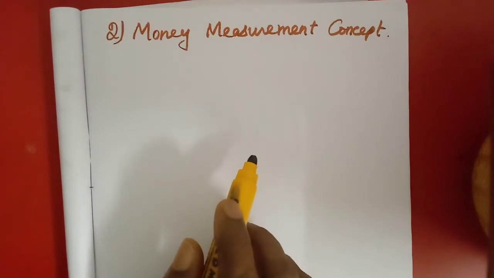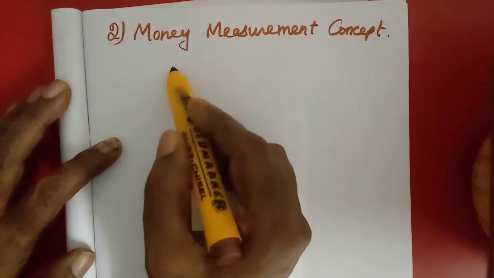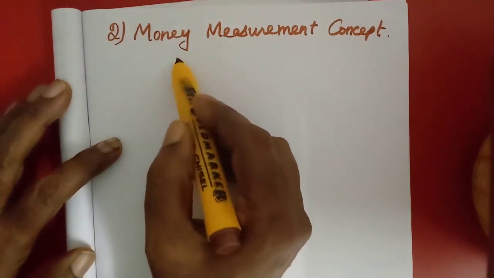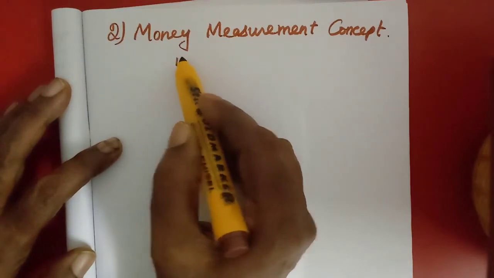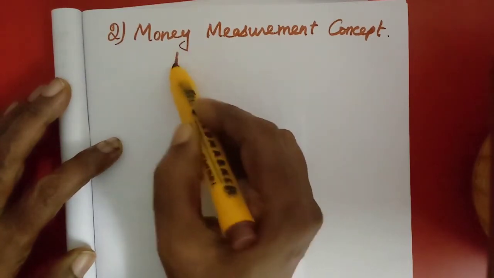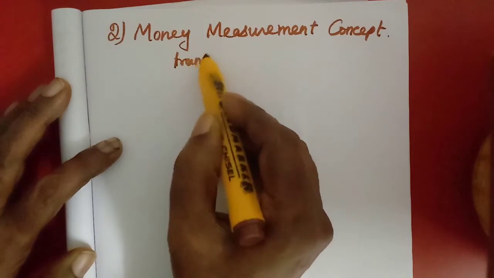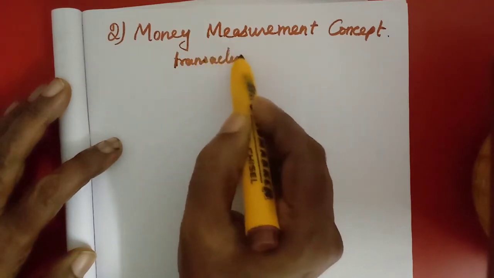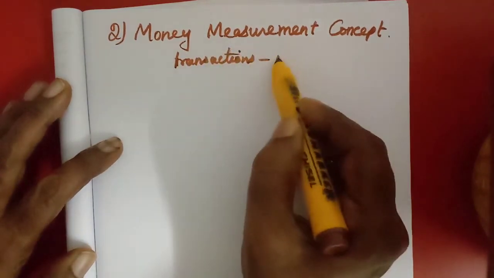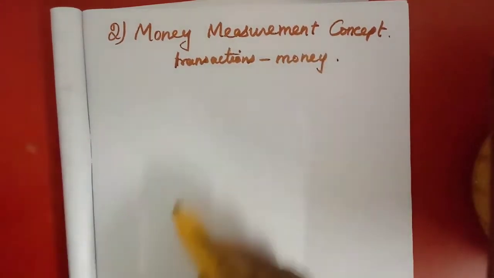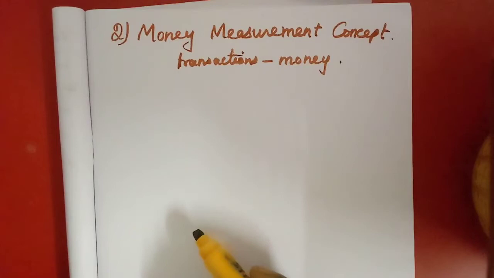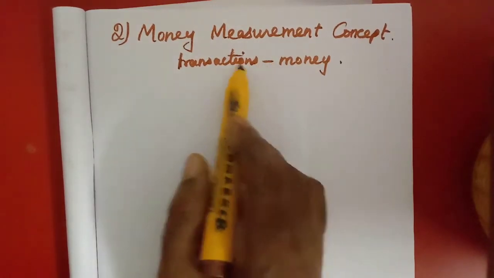Here it is telling that all the transactions, that means the financial transactions that we have studied in accounting, all the transactions that can be expressed in terms of money, related to money or money's worth, we have studied, isn't it? So only those types of transactions can be recorded.